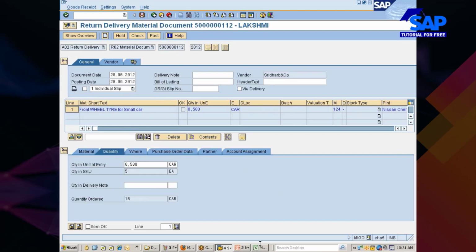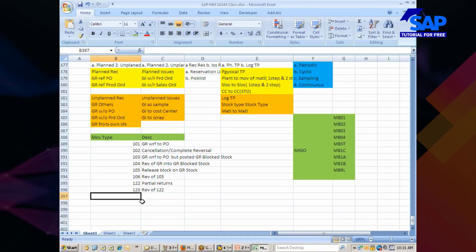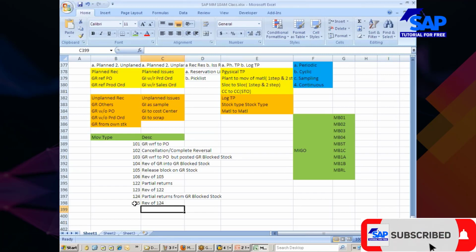Why 124? You can come back here. 122 is normal return. 123 is reversal of 122. Then 124 is partial returns from GR block stock. Are you getting my point? Then 125 is reversal of 124. Are you getting my point?